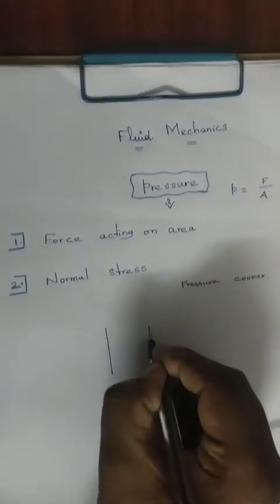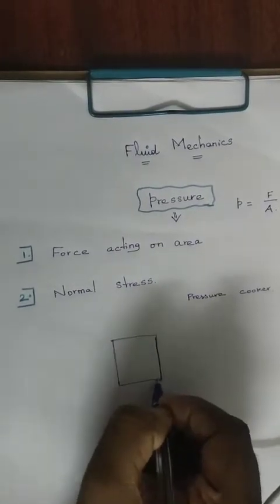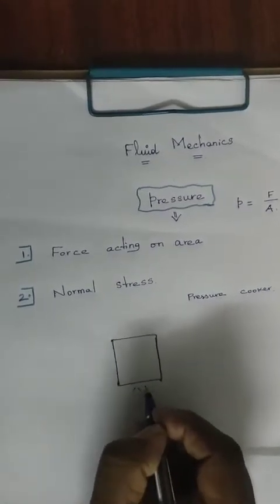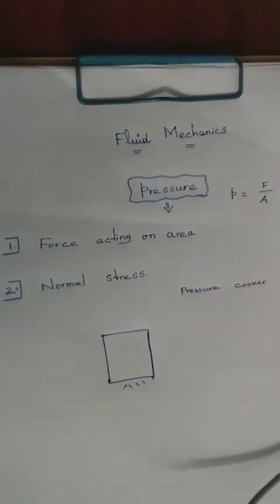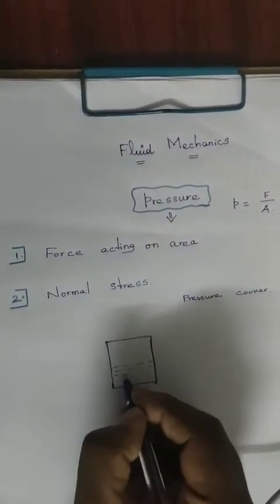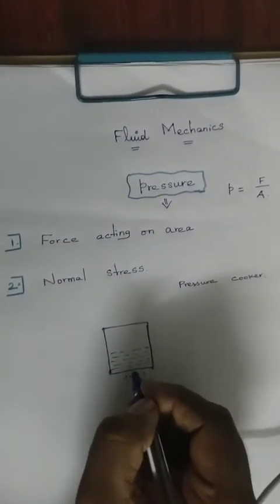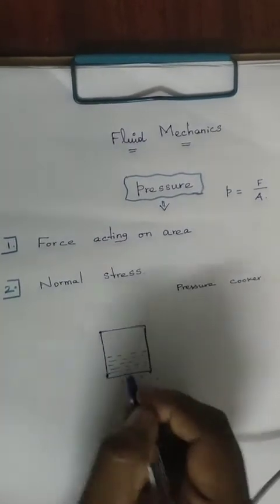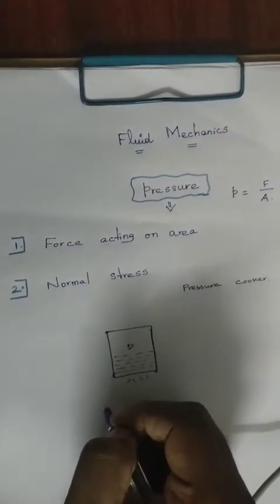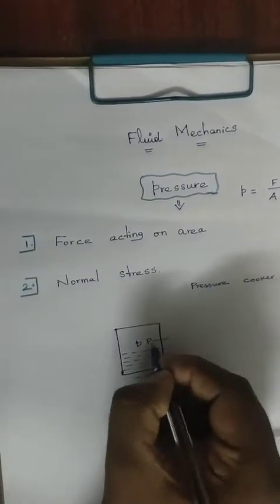So if you take a pressure cooker, it is a closed vessel, right? When you supply heat from the stove, inside your cooker there will be some water, and if you want to boil the rice, you will have filled it with rice, right? So when you supply the heat, the temperature and the pressure are increasing. We are saying that, right? What is pressure here also?